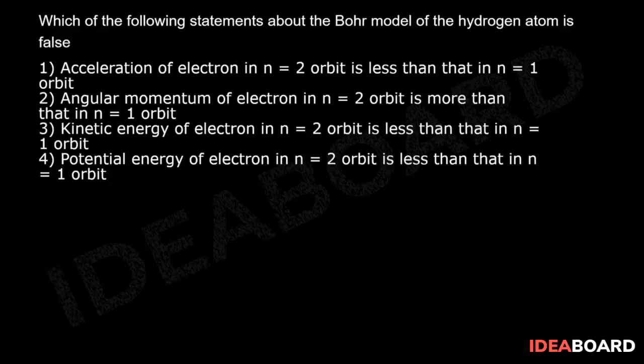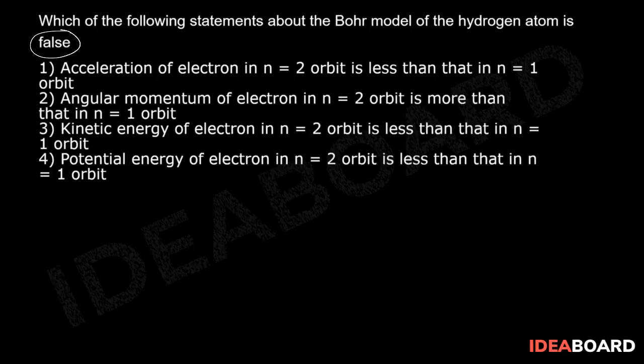Which of the following statements about the Bohr model of the hydrogen atom is false? The given statements are below. Acceleration of electron in n equal to 2 orbit is less than that in n equal to 1. Angular momentum of electron in n equal to 2 orbit is more than that in n equal to 1 orbit.